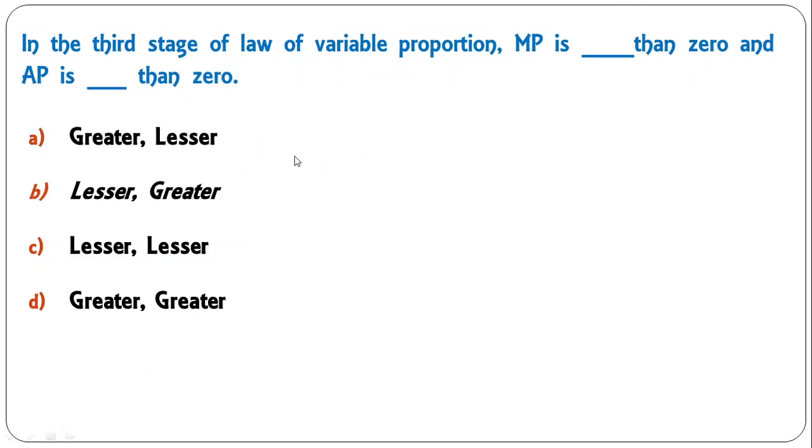In the third stage of the law of variable proportion, the marginal product curve is less than 0 and average product is greater than 0. So B is the correct answer. How am I able to tell you this? It is because I remember the diagram. I'll show you quickly how they are connected. You see all the three questions which we have done. This is how the average and marginal product curves are connected. Like this you can draw.